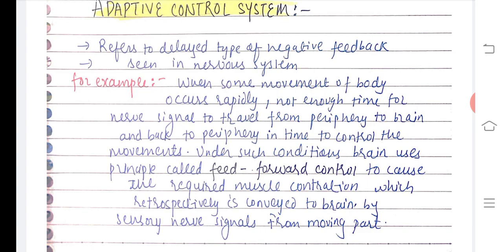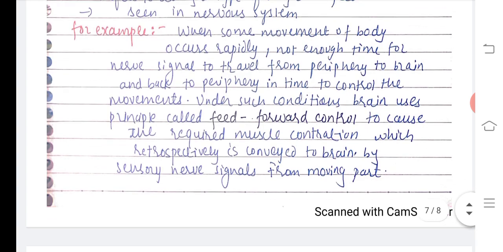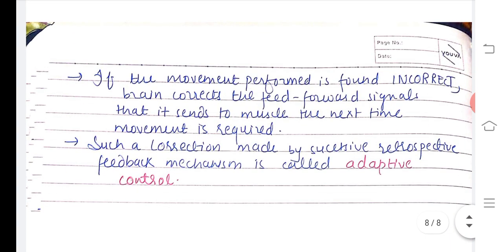What the feed forward control does is cause the required muscle contraction, which retrospectively is conveyed to the brain by sensory nerve signals from the moving parts. So if the movement performed is found to be incorrect, the brain